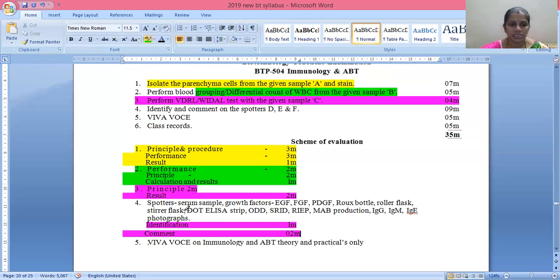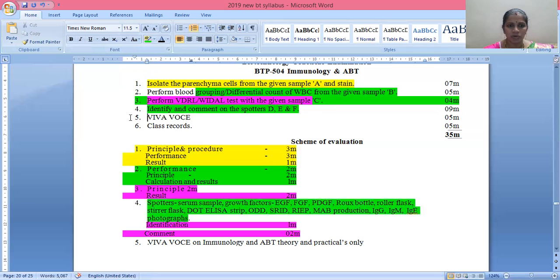You are going to study spotters like serum sample, growth factors like EGF, FGF, PDGF, Prox bottle, roller flask, stirrer flask, dot ELISA strips, ODD, SRID, RIEP, monoclonal antibody production, and immunoglobulin structures like IgG, IgM, IgE. Photographs will be kept. You need to identify those photographs and write about the spotters based on what you have observed.